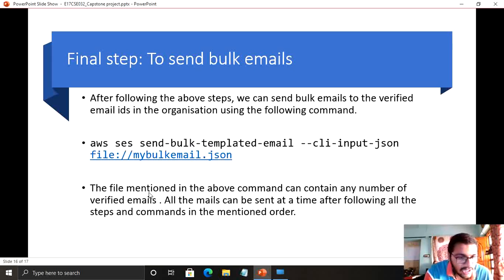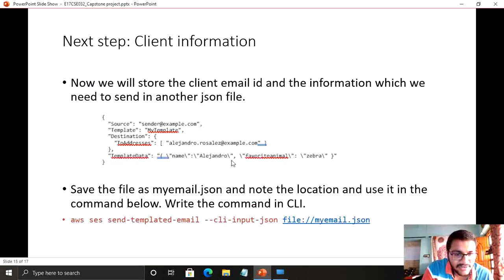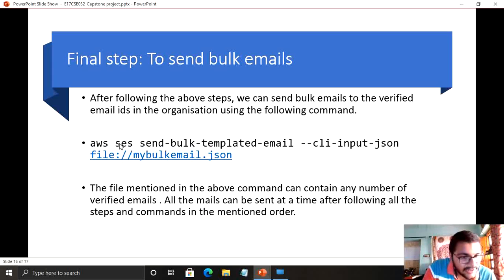Note that all the steps which I have given must be followed in order: first we have to configure, next we have to verify, then we have to give this command by saving this file, and after that we have to use this command, and then this command. Once all these steps are done, only then can we have the multiple emails processed. Otherwise there will be an error if the process is jumbled.